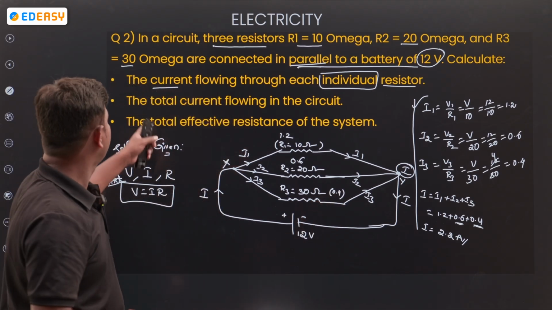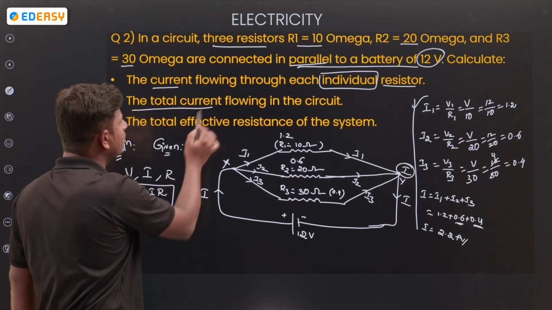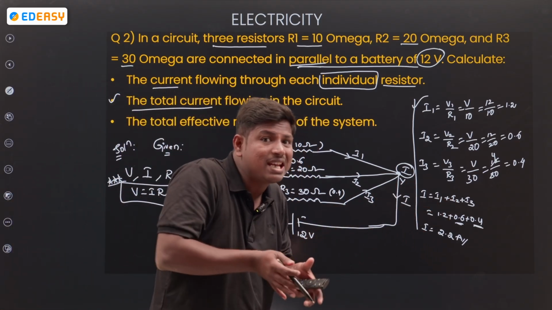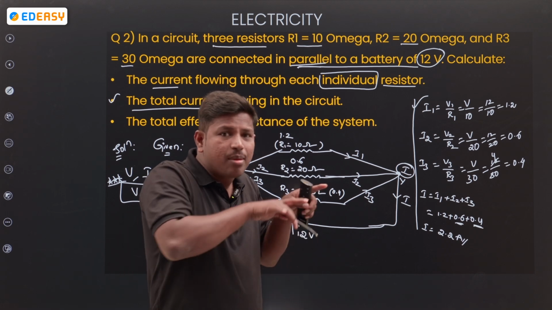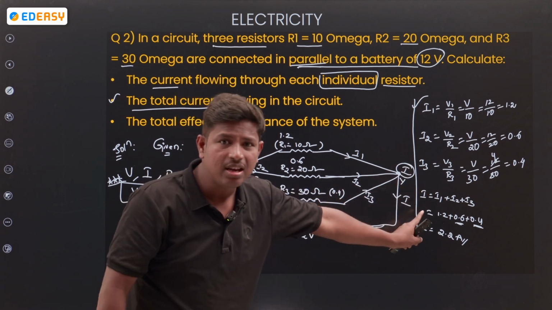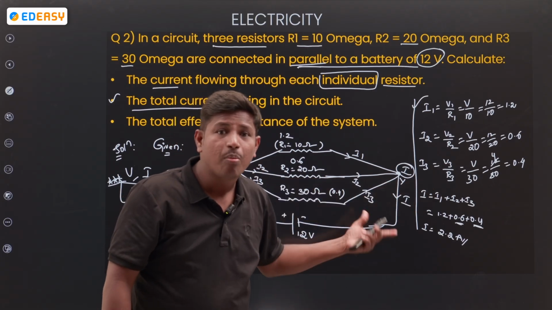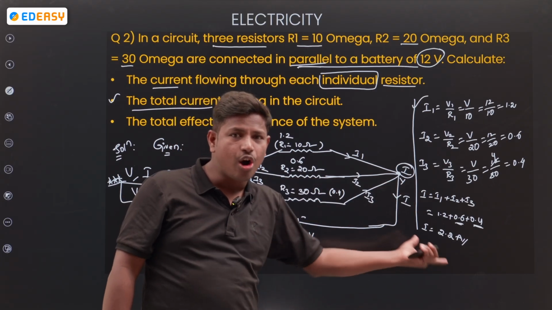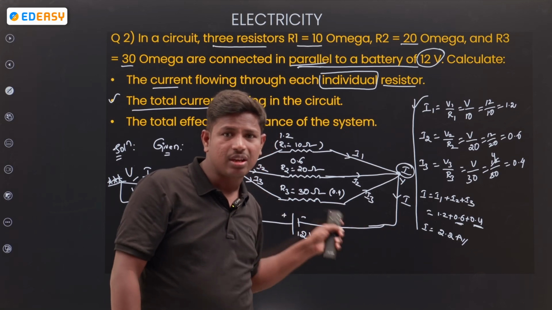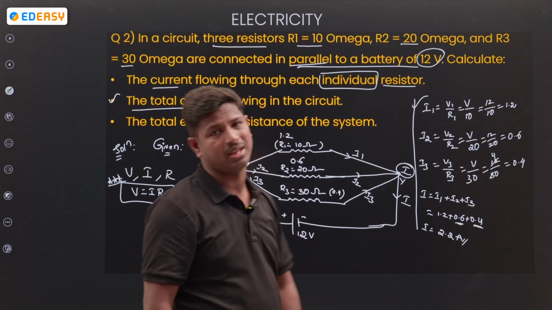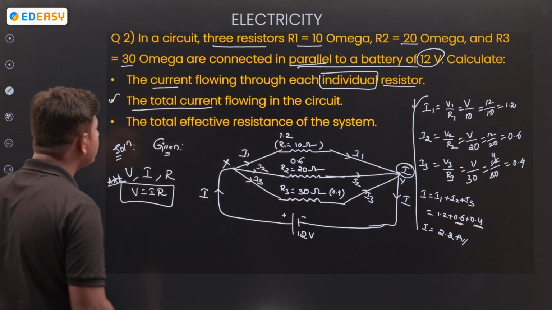Next, the total current also we have done. Total current I is equal to I1 plus I2 plus I3. How much current is present in the circuit? It is the summation of all three: I1 is 1.2, I2 is 0.6, I3 is 0.4. Adding all, the total current in the circuit from the 12 volts battery is 2.2 amperes.